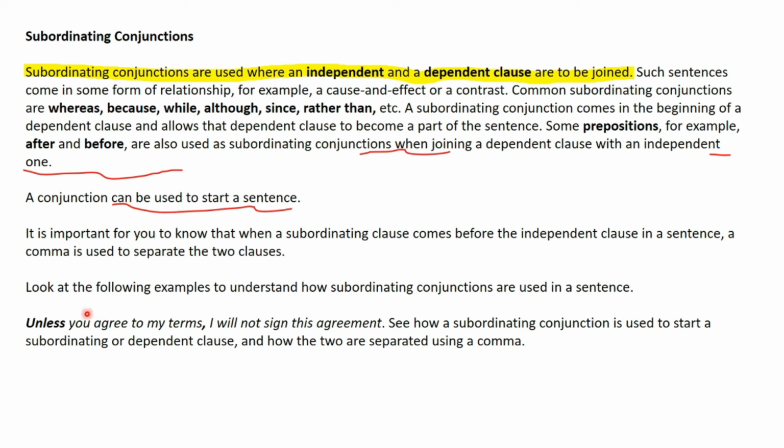Look at this example. Unless you agree to my terms. Now unless is the subordinating conjunction that has been used at the beginning of the subordinating clause. Unless you agree to my terms, I will not sign this agreement. See how a comma has been put in front of the subordinating clause in this sentence.